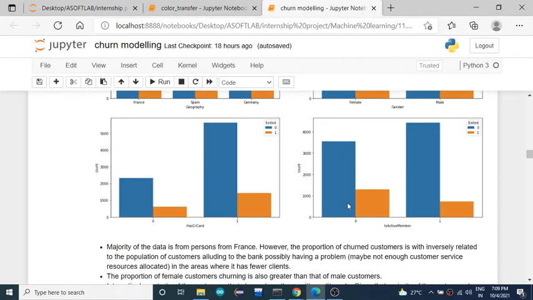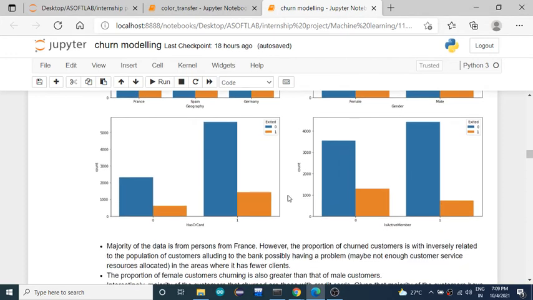And when it comes to has credit card, for the customers who have a credit card from that bank, in this case also most of the customers with a credit card have retained in the same bank, and very few are exited from that bank.